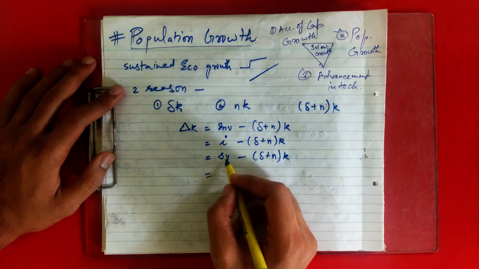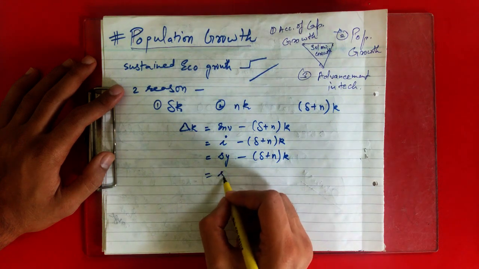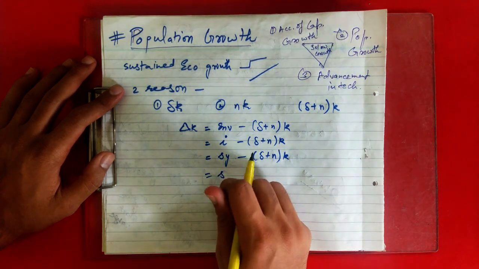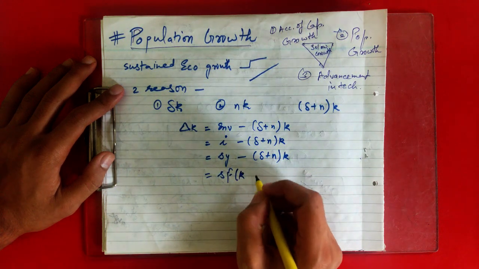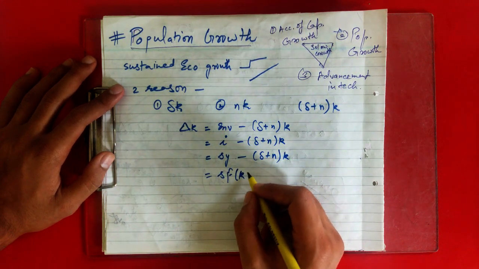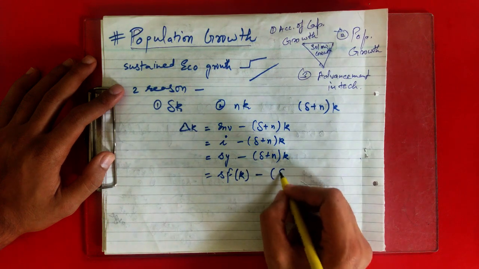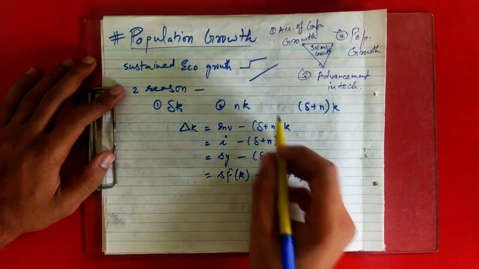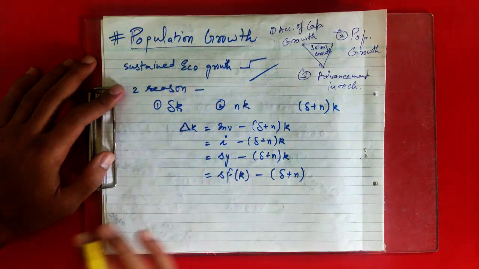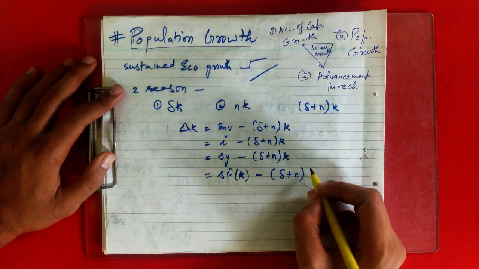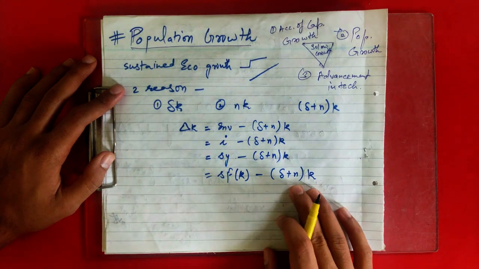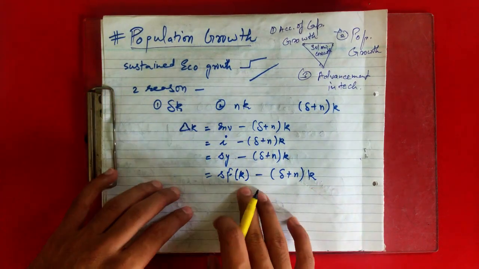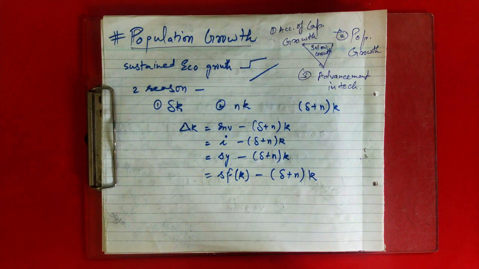And what can I write for y? y is equal to f of capital stock per worker, as you have already studied the production function, right? If you are not aware of such terms, you should go back to my videos and watch from the start. Okay, so this is your function for delta k, change in capital stock per worker.